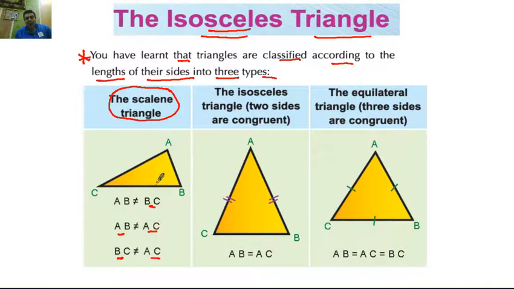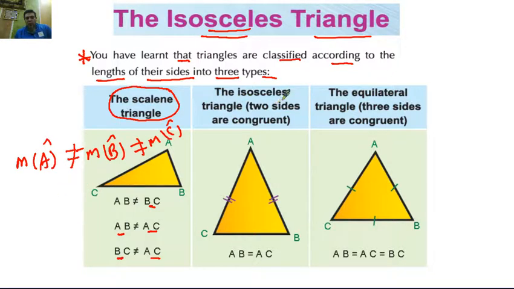It has three different sides, and then three different angles. The measure of angle A is not equal to the measure of angle B, and also not equal to the measure of angle C. Three different angles and three different sides.